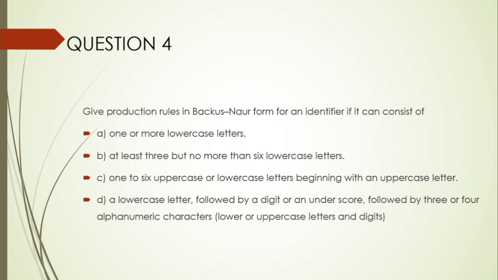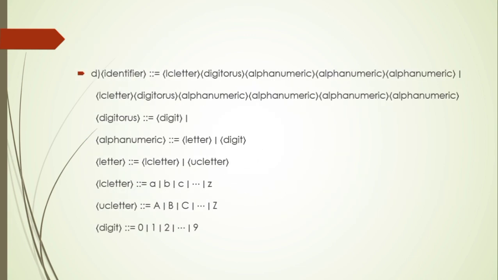D. A lowercase letter followed by a digit or an underscore followed by 3 or 4 alphanumeric characters, lowercase or uppercase and digits. Here the identifier is lowercase letter. First one is lowercase letter, second is digit or underscore, which can be identified as digit or an underscore. Alphanumeric can be identified as a letter or digit, where letter is either lowercase or uppercase.